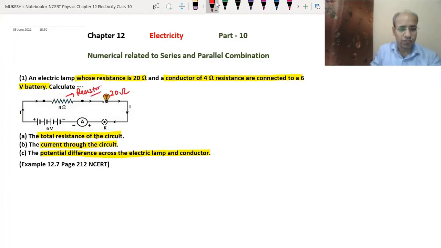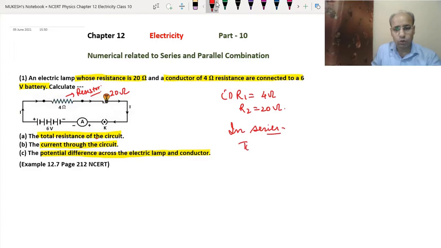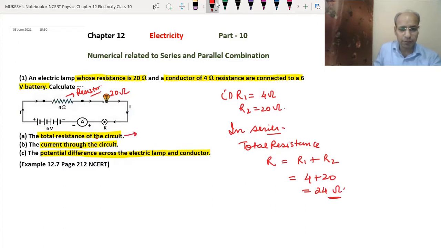So we have to find the total resistance. We have R1 equals 4 ohm, and R2 equals 20 ohm. In series we know the formula for the total resistance, which we can denote by R: R equals R1 plus R2, that we studied in the last video. So R1 is 4 plus 20, so we get a total of 24 ohm as the answer for the first part.